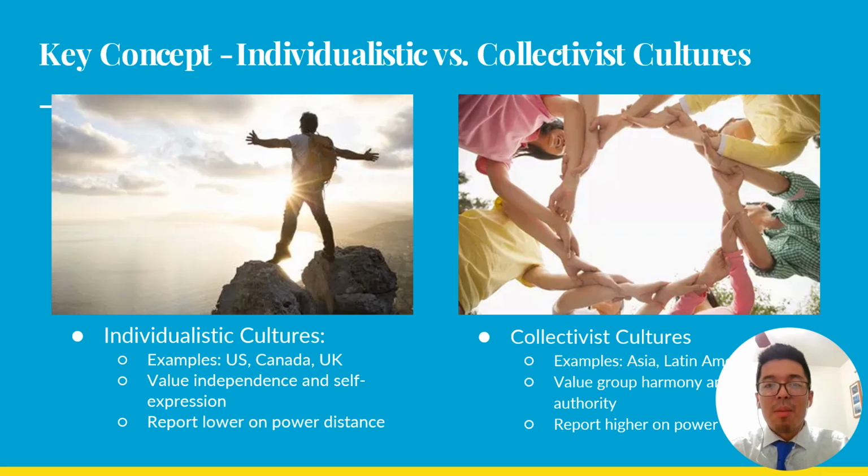Power distance is the measure of power distribution in a society. High power distance means there's a big difference between authority and their subordinates, like a parent and a child. Low power distance means that there's low difference between authority and their subordinate.